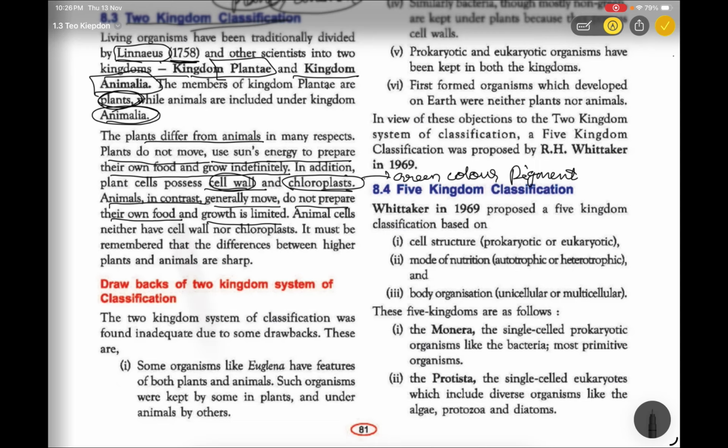Okay. Animals, in contrast, generally move. They move and they do not prepare their own food. Animals cannot prepare their own food, but plants prepare their own food by using the process known as photosynthesis. Animal cells have neither cell wall nor chloroplast. So animal cells do not have chloroplast or a cell wall. It must be remembered that the differences between higher plants and animals are sharp.